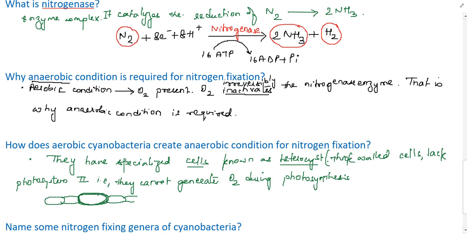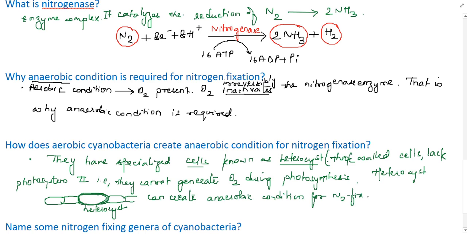Because heterocysts do not have PS2, photosystem 2, they can create the anaerobic condition for nitrogen fixation. I hope it is clear for you, right?